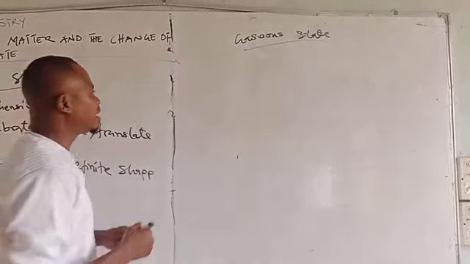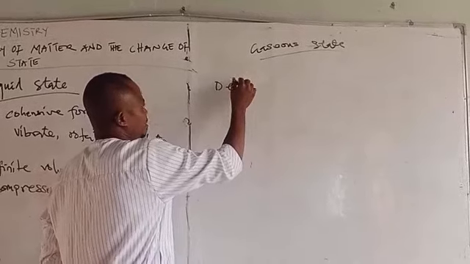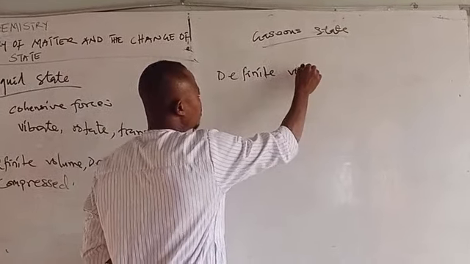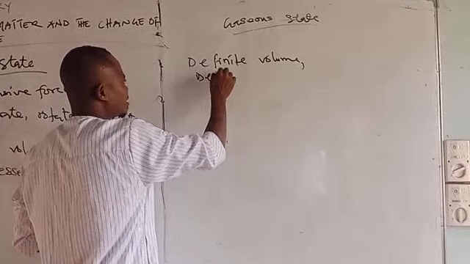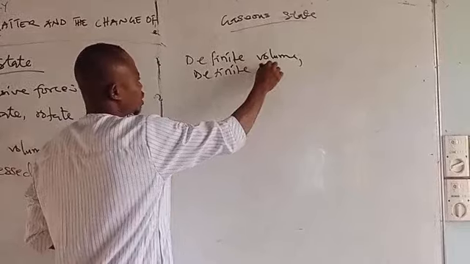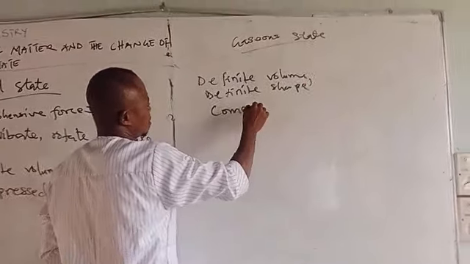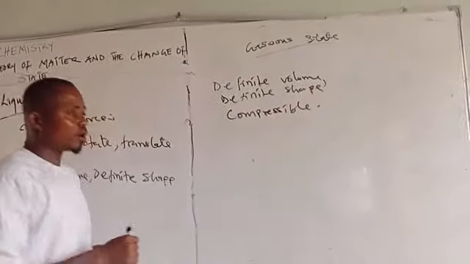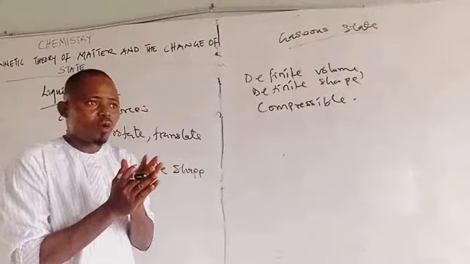And because of that, particles in the gaseous state do not have a definite volume. They do not have a definite shape, and they are highly compressible.